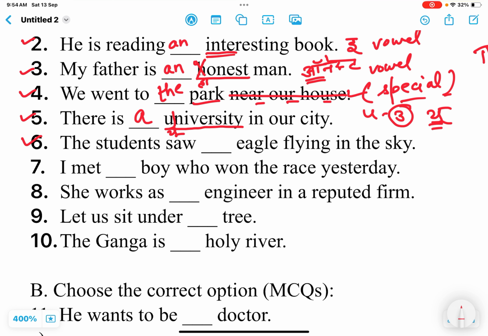Next one, the student saw dash eagle. Eagle. So once again, E sound. So this is a vowel sound. What we are to use? An.